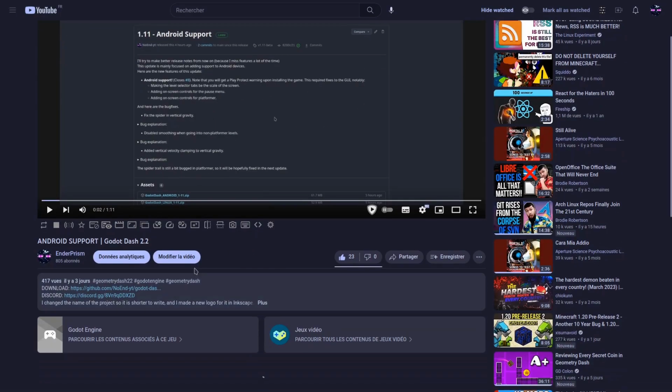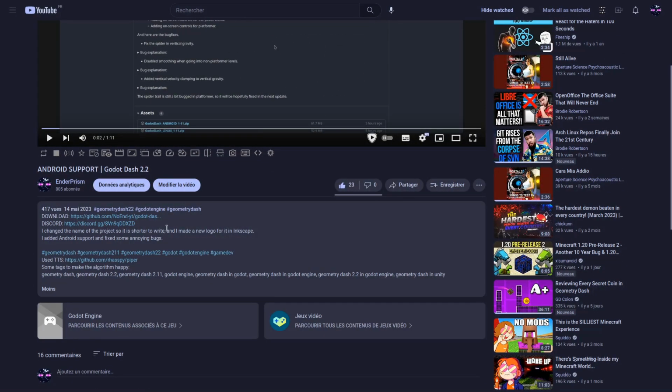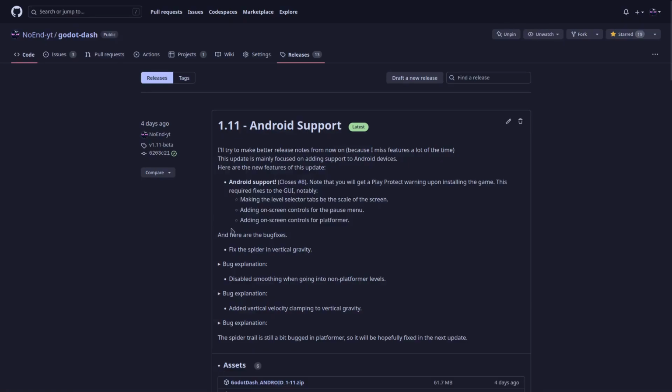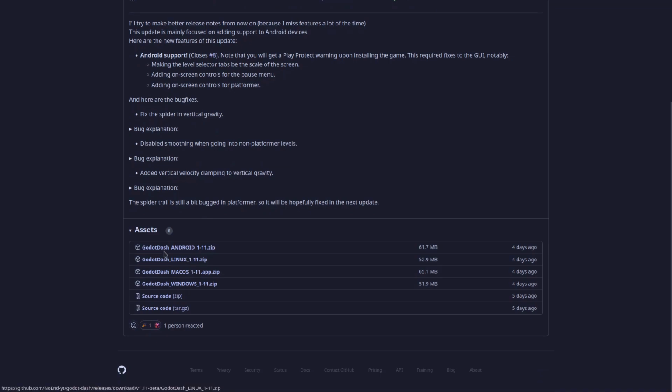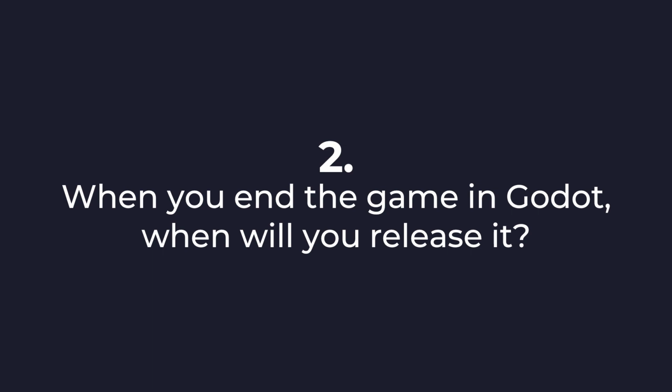Let's start with the first question, how to download. It is true that I never explained clearly how to download the game. To do this, follow the link in the description. Then click on the title with latest written next to it. Finally, choose the operating system you want to run the game on. For example, if you want to play the game on Windows, just click on the link that has Windows in the name.